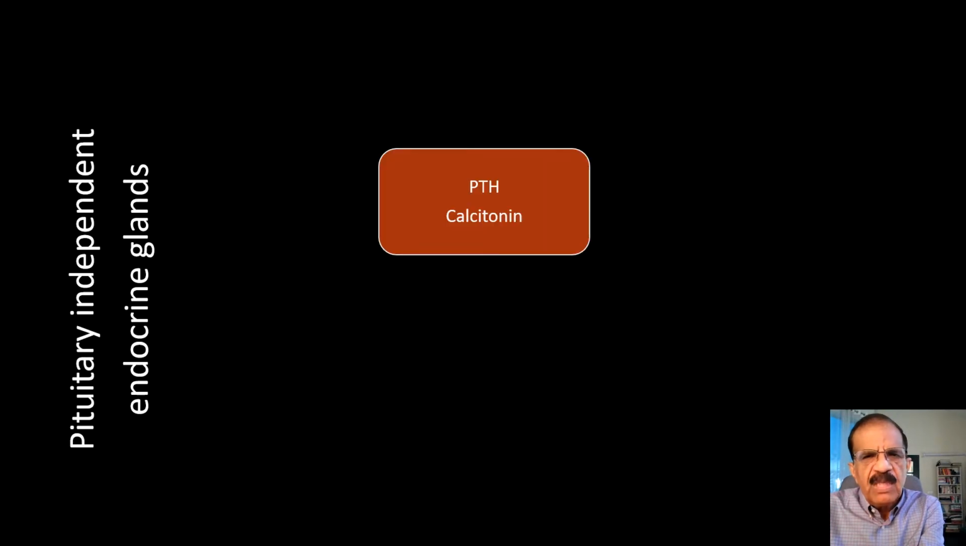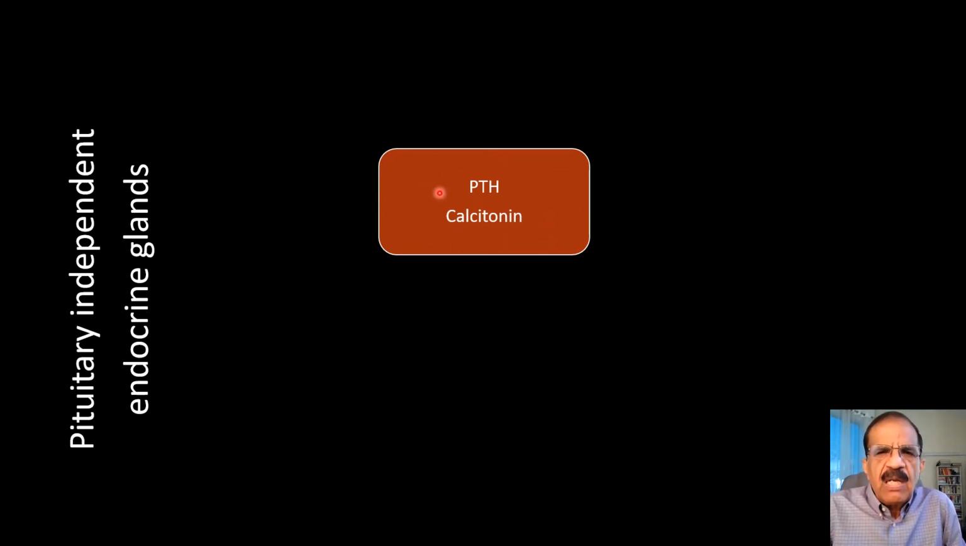various examples. For example, PTH and calcitonin. PTH is produced by the four parathyroid glands which are situated behind the thyroid gland. And they are four, but they function as one. There may sometimes be more than four, but they are typically four. They function as one endocrine gland. And then calcitonin comes from the thyroid gland itself.